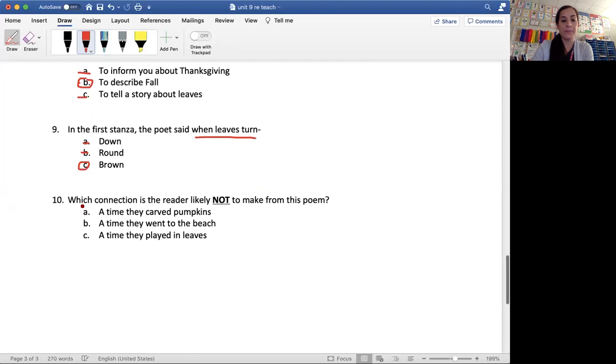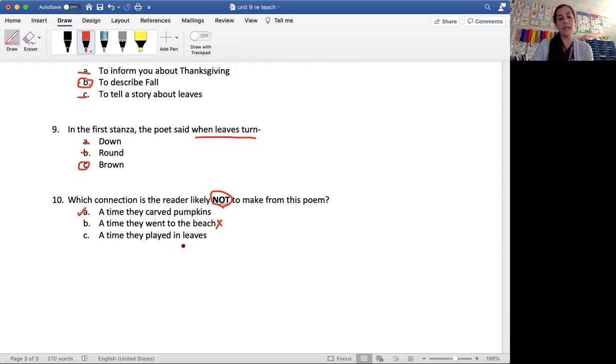And number 10, which connection is the reader likely not to make from this poem? So pay attention to that word not. Which one of these would we not think about whenever we're reading this poem? A time they carved pumpkins? Well, I know that during the fall we would do that. So that is a connection that I could make. A time they went to the beach? Does that have anything to do with fall and pumpkins? Not at all. That has nothing to do with it. So I wouldn't make that connection.